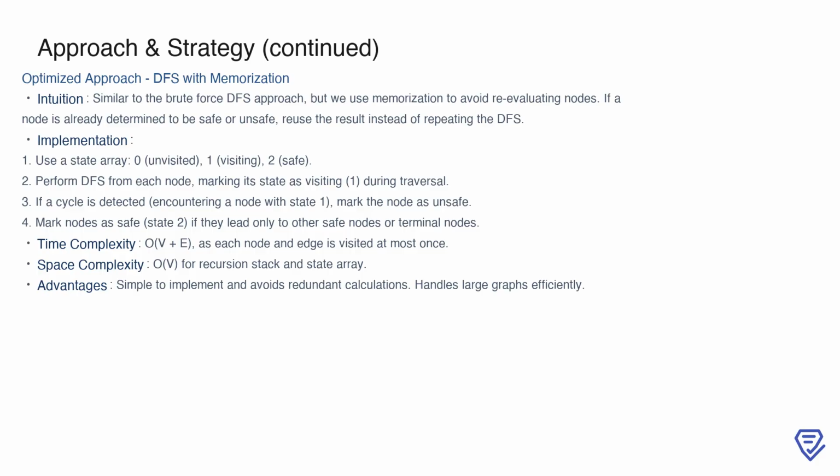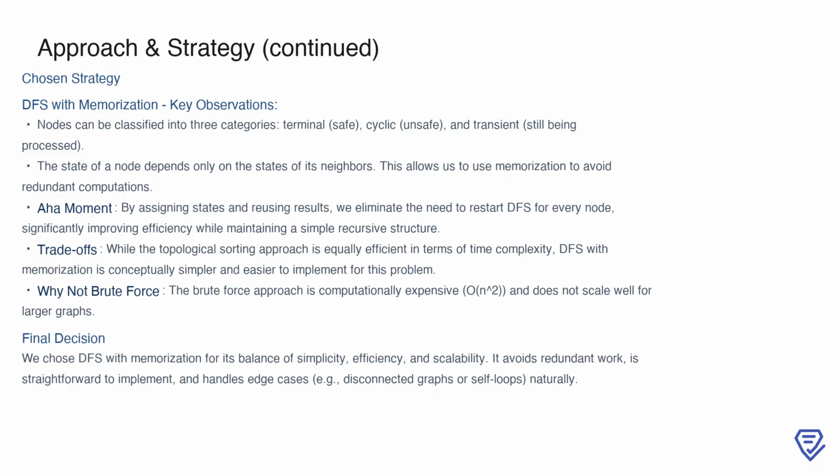After evaluating the different approaches, we chose DFS with memoization as the strategy for solving this problem. There are several key observations that make this method effective. Nodes can be classified into 3 categories: terminal nodes, which are safe, cyclic nodes, which are unsafe, and transient nodes, which are still being processed. The state of any given node depends solely on the states of its neighbors. By leveraging this dependency, we use memoization to avoid redundant calculations, significantly improving efficiency.